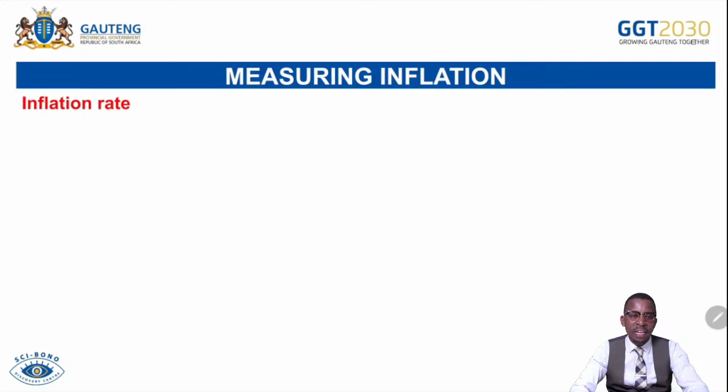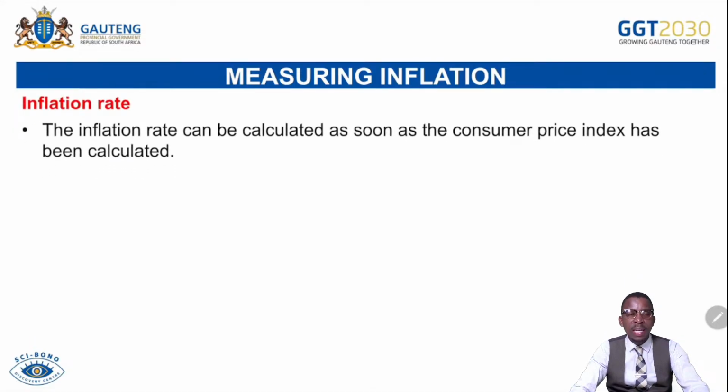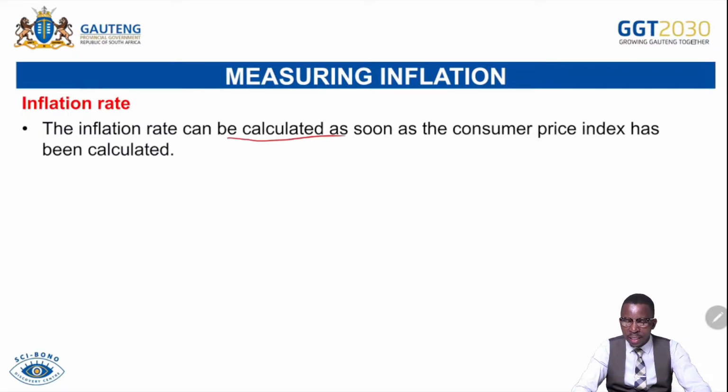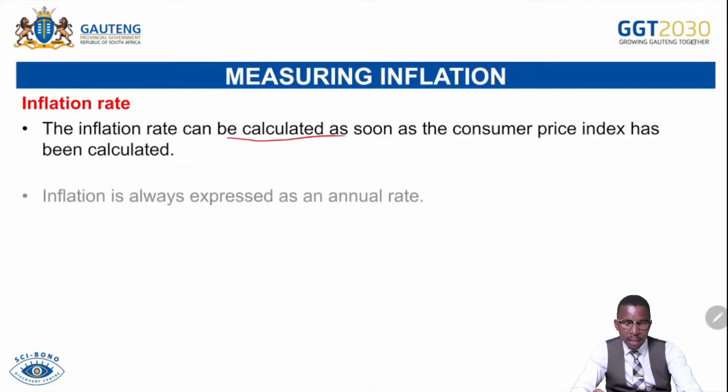Then we talk about the inflation rate. This is when we now calculate inflation. Remember, the inflation rate refers to the ratio of inflation calculated per annum using the CPI. So the inflation rate can be calculated as soon as the consumer price index has been calculated. We cannot calculate the inflation rate without having the consumer price index.